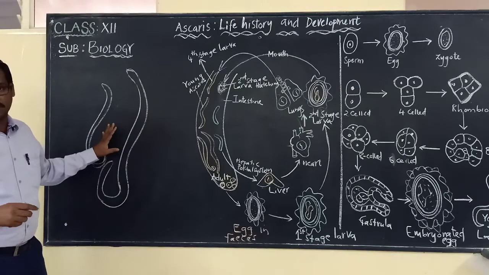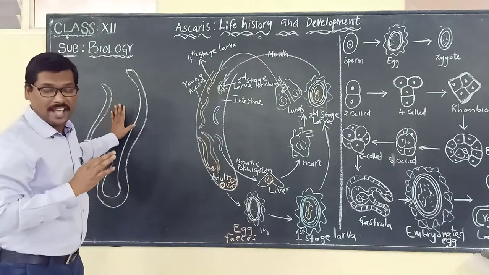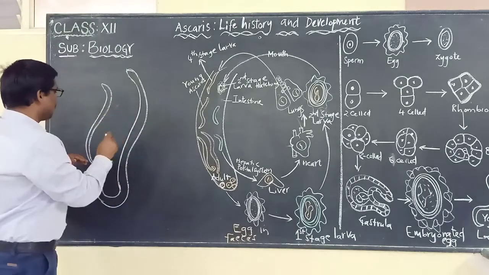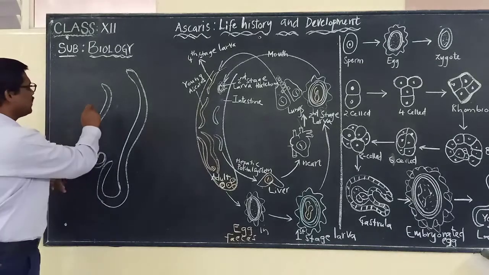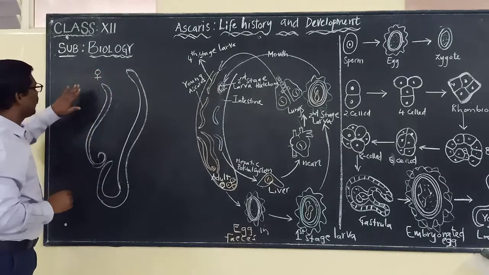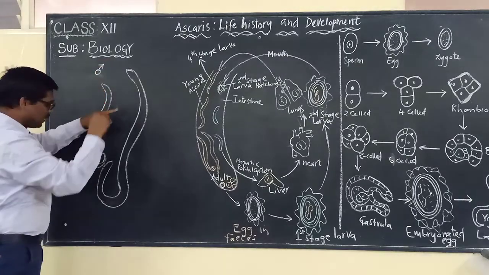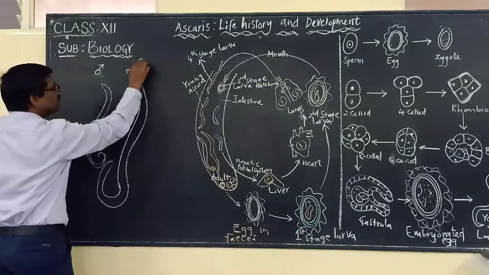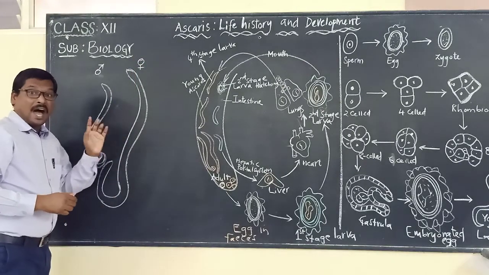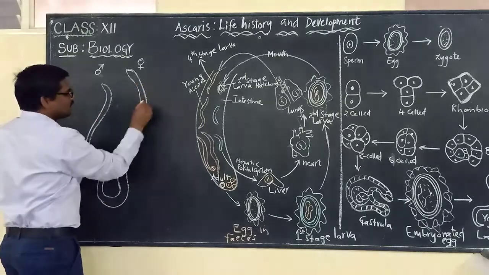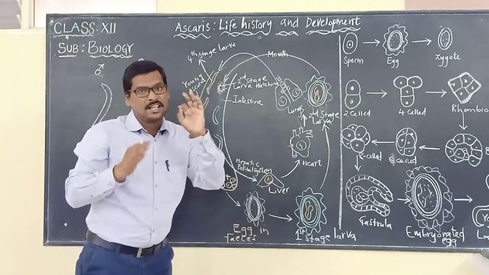Here are the two roundworms, Ascaris lumbricoides. The smaller one is the male roundworm, whereas the long one is called what? The female. Male and female, these two worms are present in the small intestine. So let us start with how they multiply and complete the life cycle.